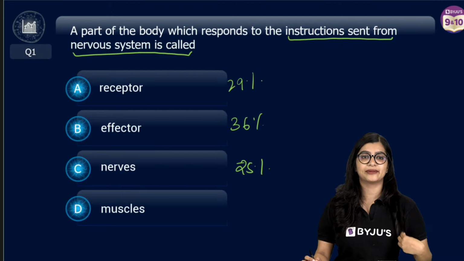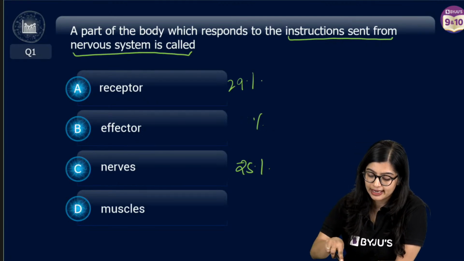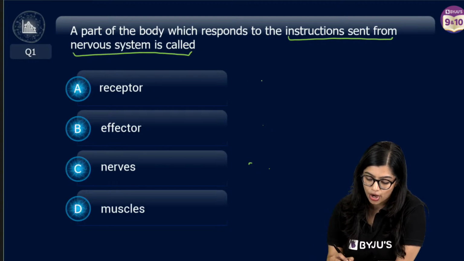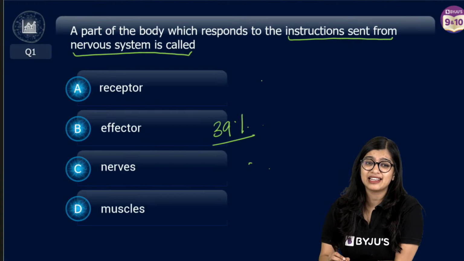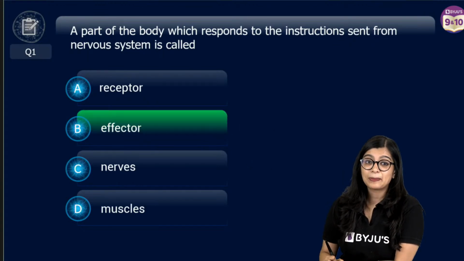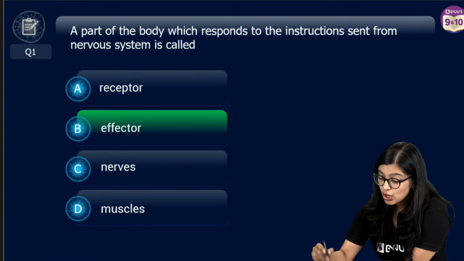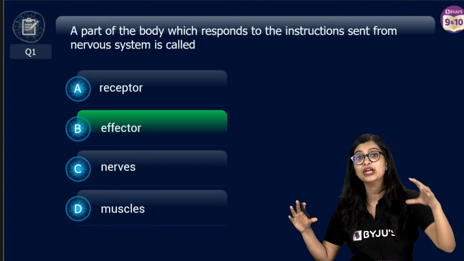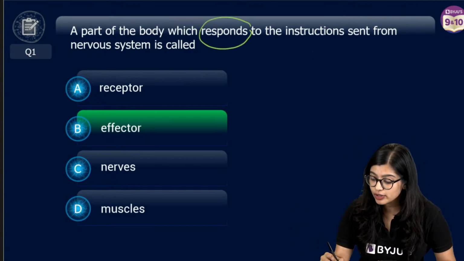Yes. So I can see that the majority of you, 39%, gave the final vote for option number D. Let me tell you that this is the correct answer, but the percentage of students who have got this right is relatively less, right? We are talking about the part of the body that responds to the instructions.